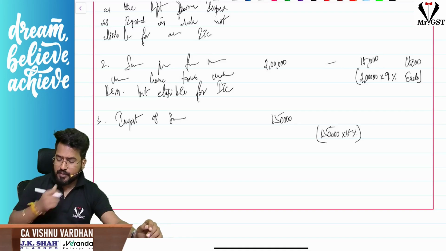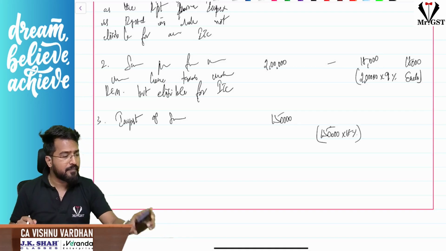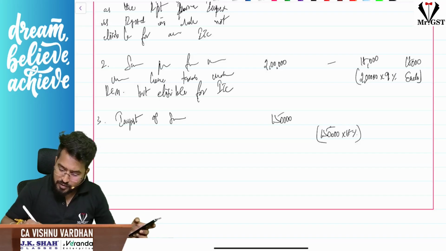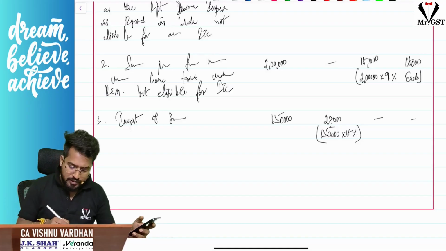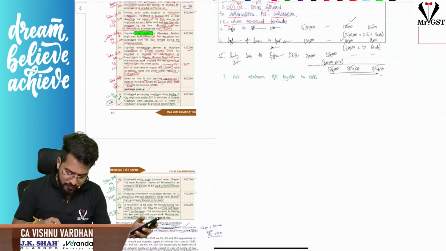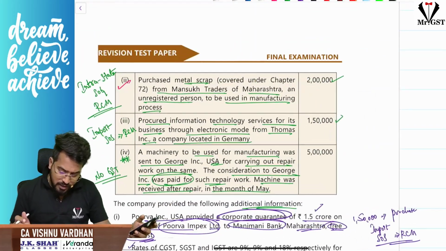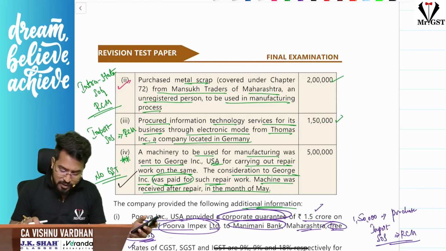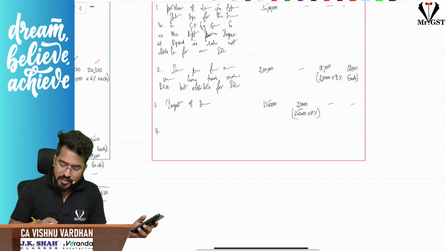What is 1,50,000 into 18%? 27,000. Okay, right. Next, fourth one. So 3 purchases are done. We are left with last purchase. A machinery to be used. So we have understood this is not at all a supply, correct? If you remember. So write down there properly the reasoning, everything like this.